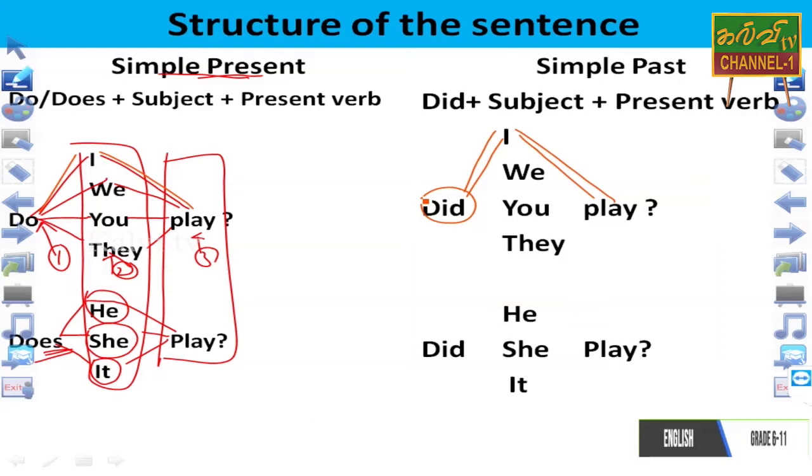And then, did we play? நாங்கள் விளையாடினோமா? நாங்கள், that is a plural, no? Did you play? நீ விளையாடினாயா? Did they play? அவர்கள் விளையாடினார்களா? So it is very simple one, because all the subjects expect the helping verb as did because of the past simple.